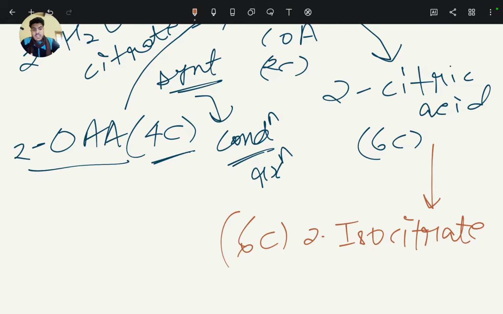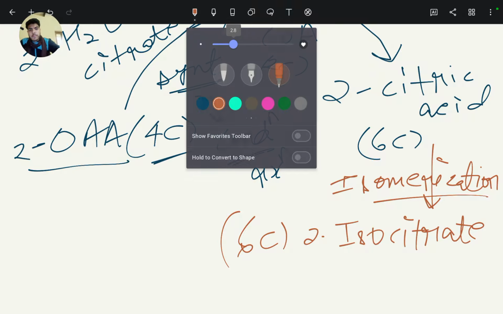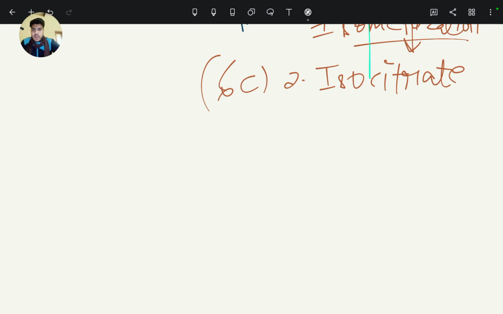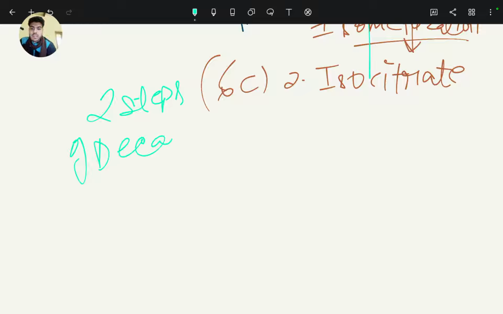Citric acid is isomerized to isocitrate by the process of isomerization. Then this molecule of isocitrate undergoes two steps of decarboxylation.